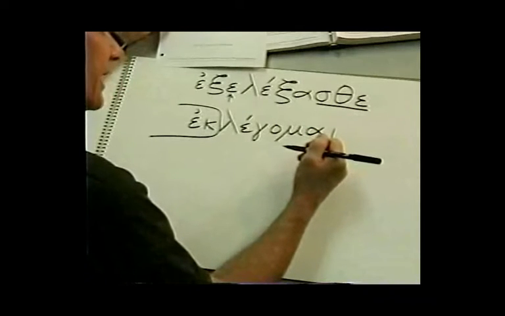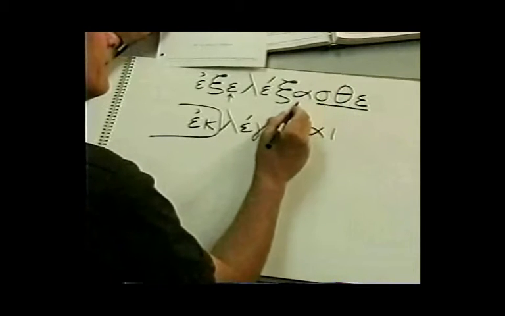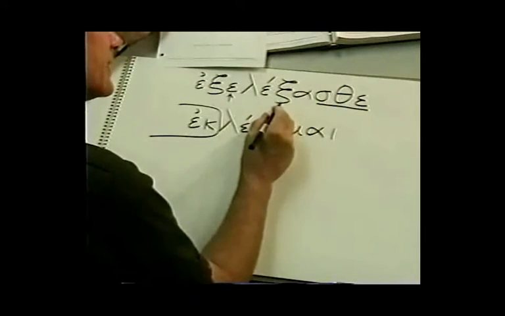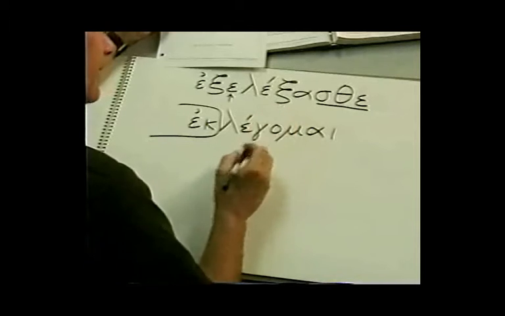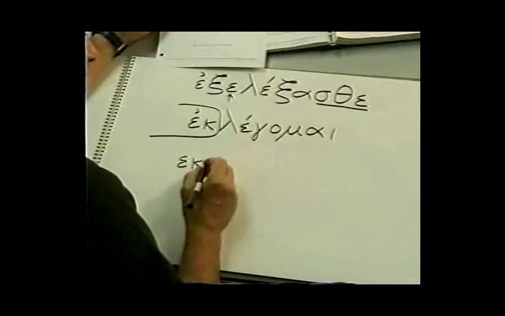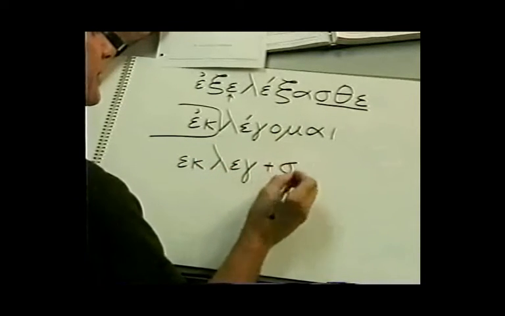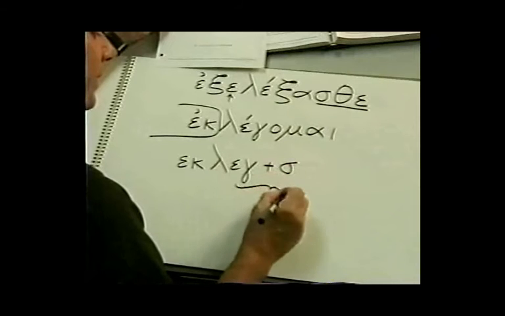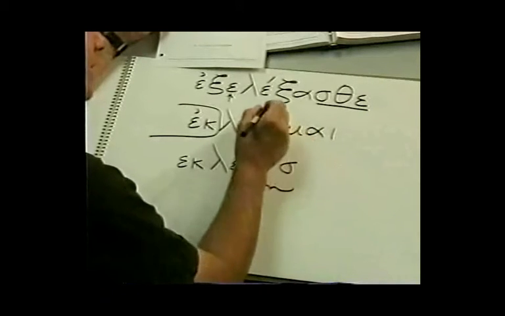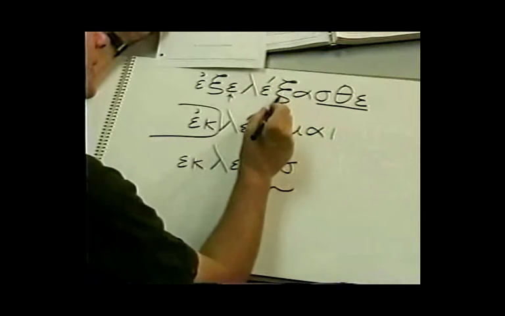Notice that it is a middle ending, an alpha connecting vowel. And look what happens when we put a sigma tense indicator. You see, if you take this stem, ek, leg, and you add a sigma tense indicator, the gamma plus a sigma is going to give you this letter X. So you've got a sigma tense indicator in here.